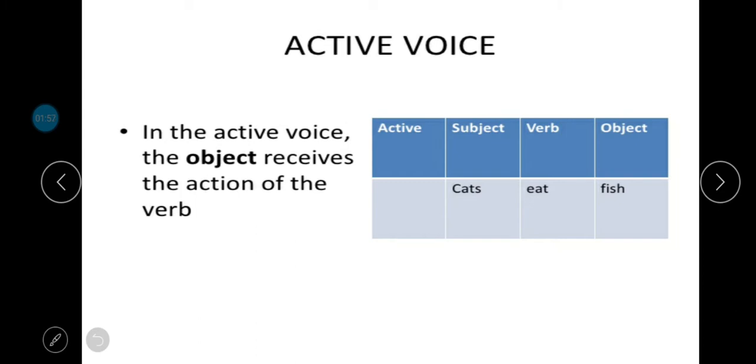In the active voice, the object receives the action of the verb. So again I'll repeat, in the active voice, the object receives the action of the verb, the action which is done by the subject. The example: cats eat fish. Cats is the subject, eat is the verb, and fish is the object.